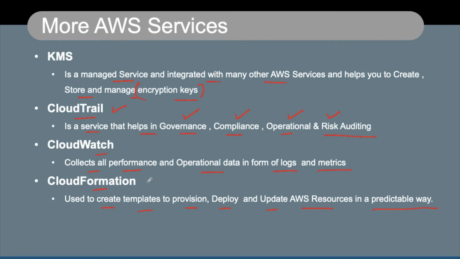CloudFormation is used to create templates to provision, deploy and update your AWS resources in a predictable way. So what CloudFormation does, you can create templates which can be used for provisioning the same infrastructure again and again, and you can do it in a predictable way. So it helps you to provision, deploy and update your AWS resources in an efficient manner.